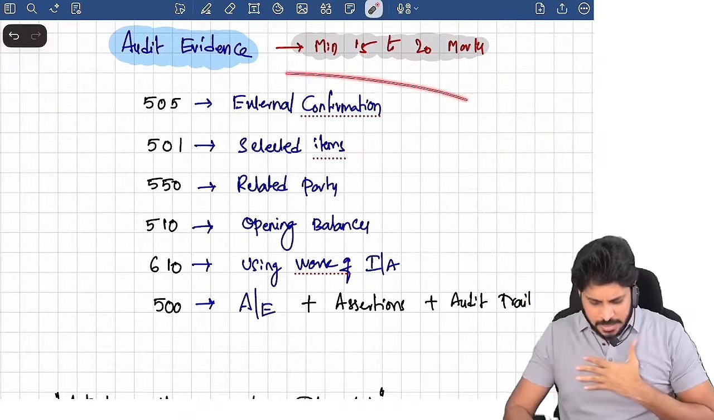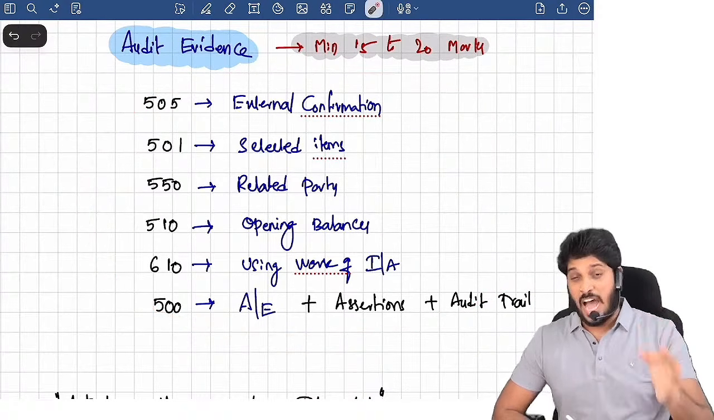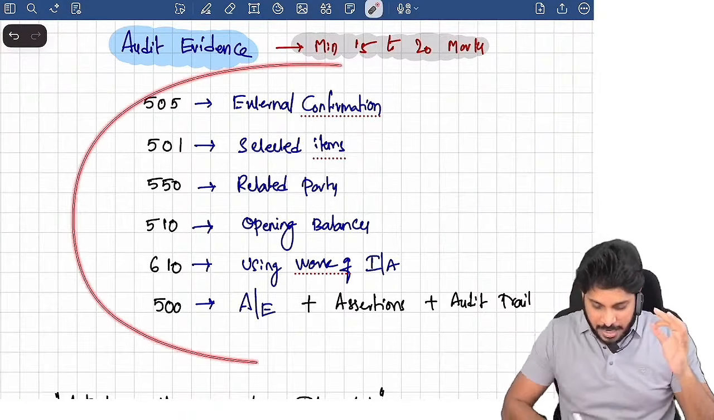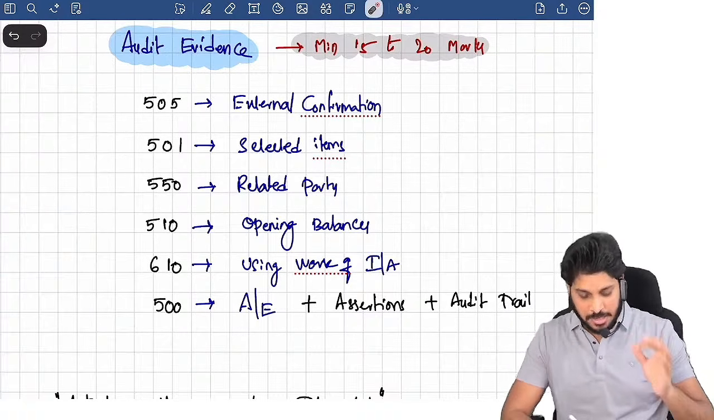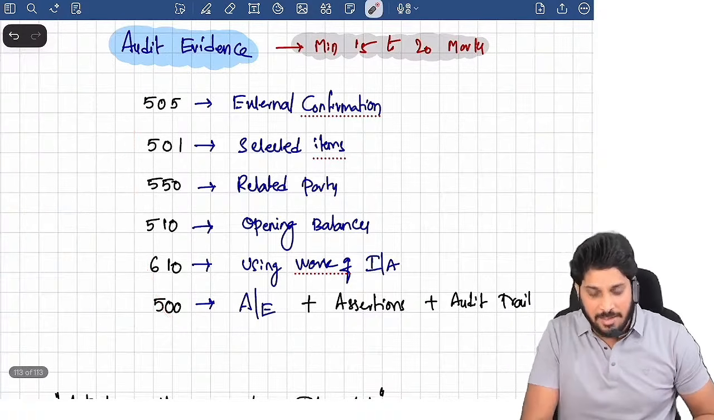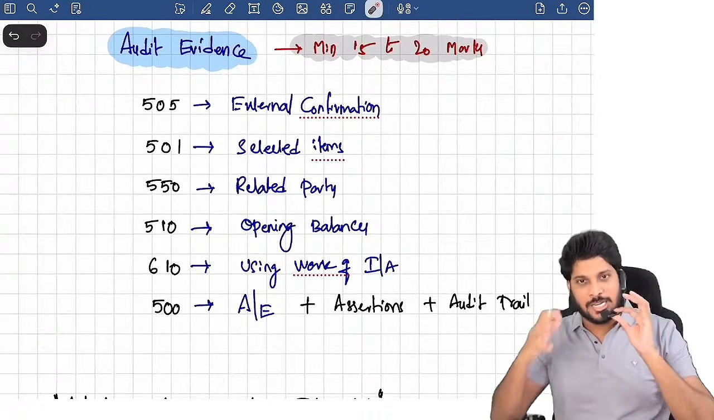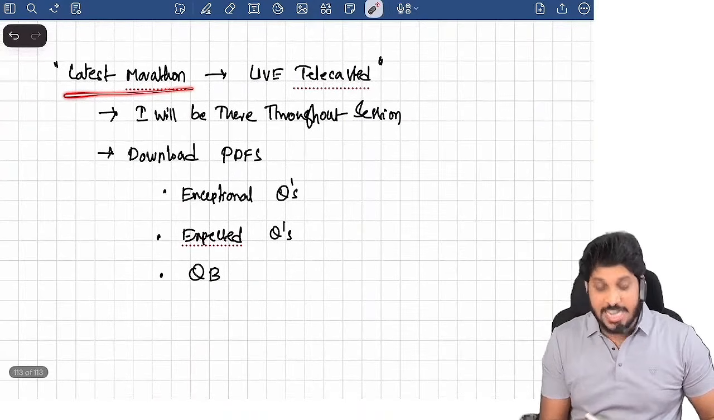I'm telling you, even if you are watching these 6 standards for the first time now, I will make it in such a way that you understand the impact of all of them thoroughly. You will not forget them after this live. I will be discussing the key points and important points in the standards. Now, it is the latest marathon, guys.